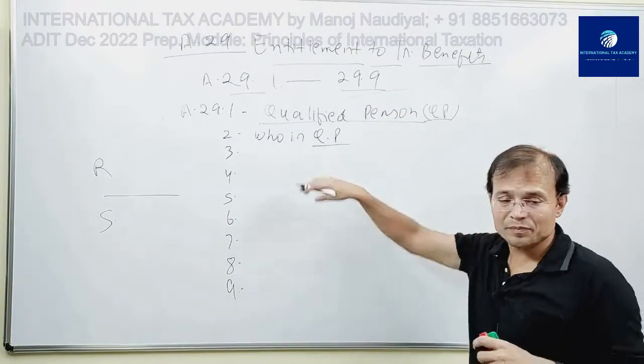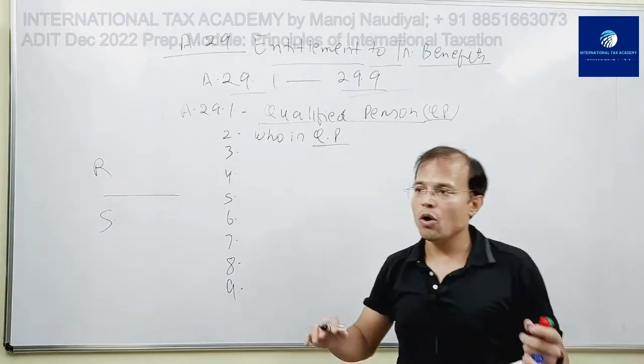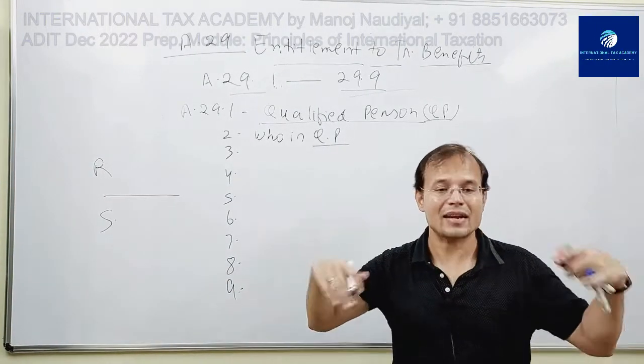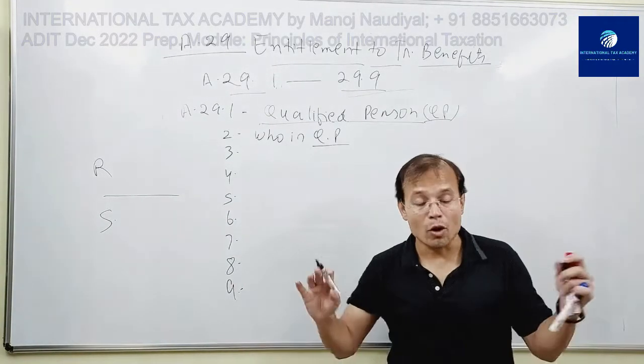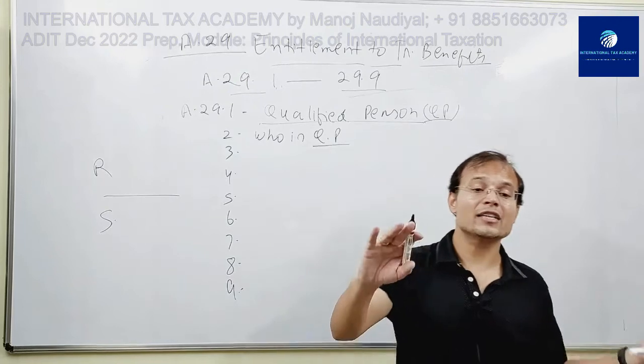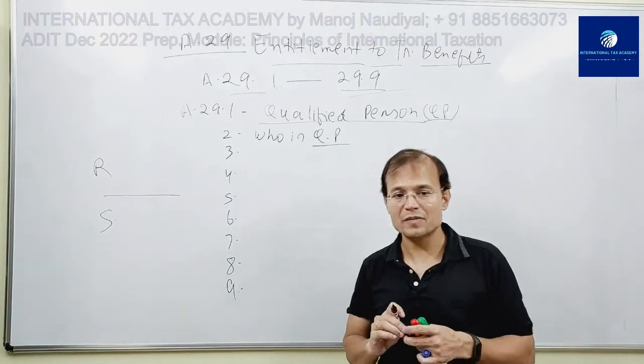Who is a qualified person? A qualified person is an individual, or a government contracting state, or a publicly traded company, or a non-profit organization, or a recognized pension fund. Right?